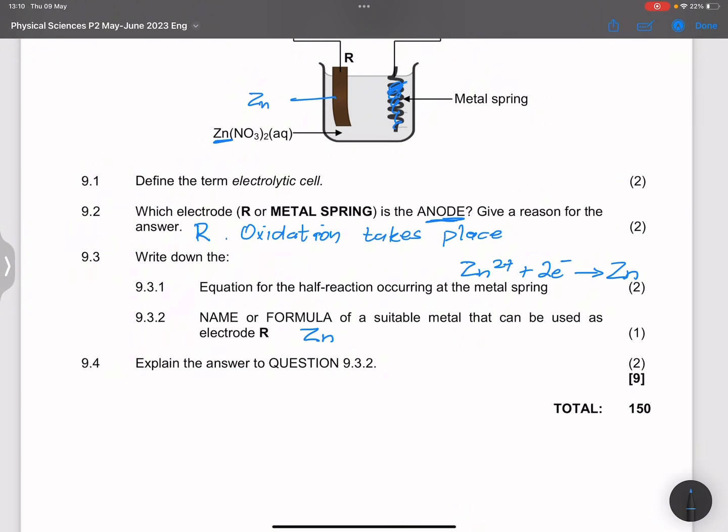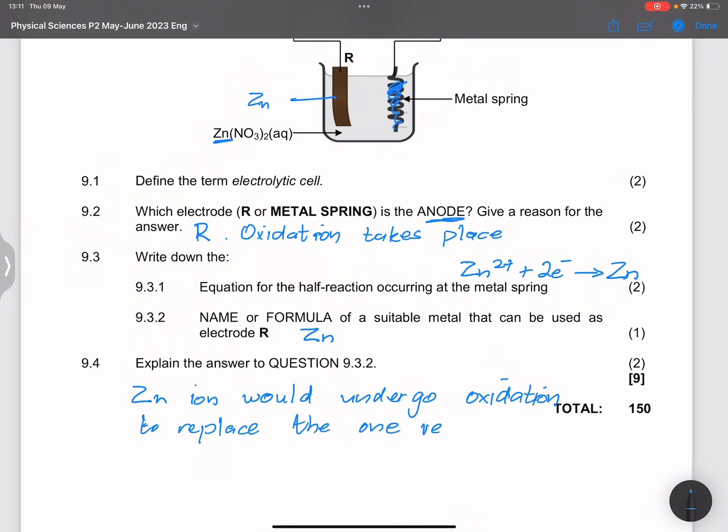So in this case, zinc would undergo oxidation to replace the zinc ions reduced in the electrolyte.